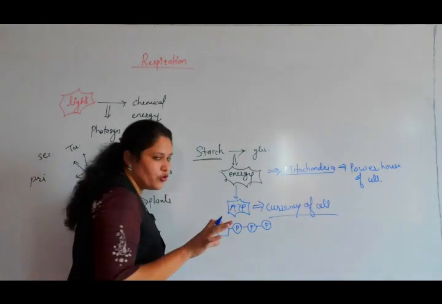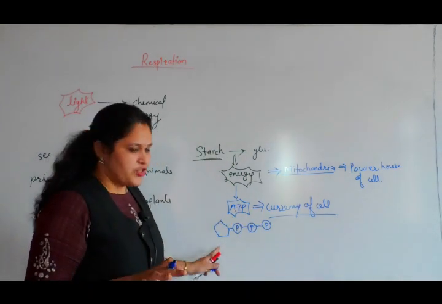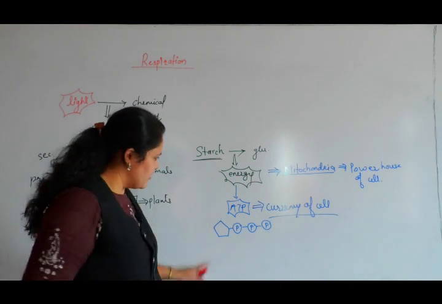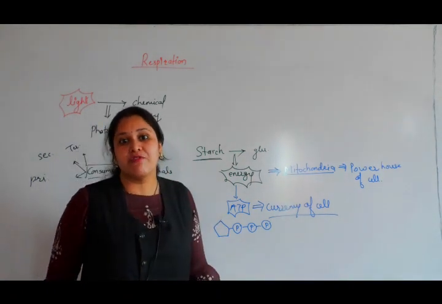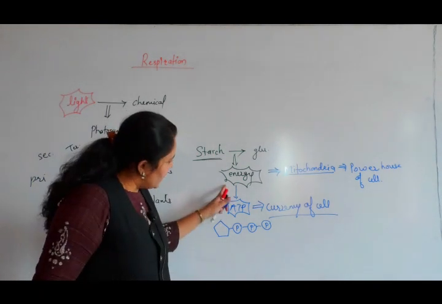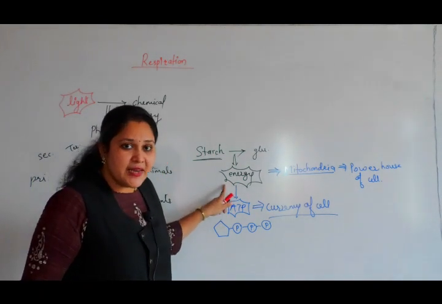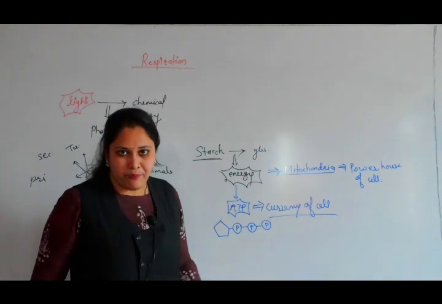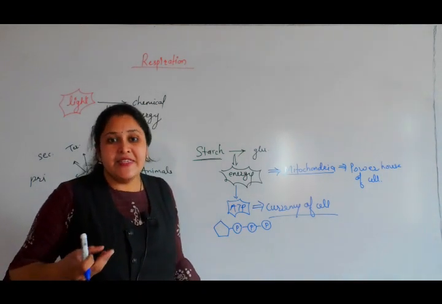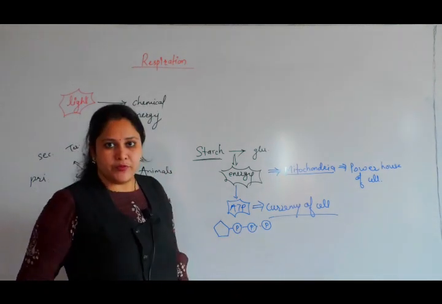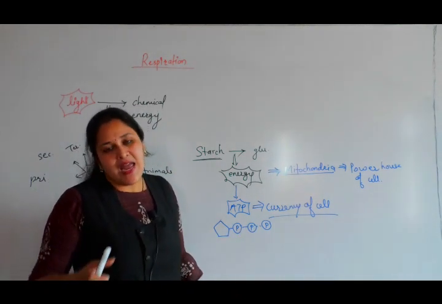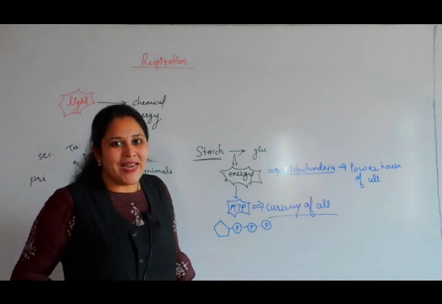Right now, don't emphasize much on the structure of ATP. Afterwards we will study it. But ATP has three high energy phosphate bonds. So the energy which is released is stored in this form. Whenever there is a need of energy by the cell, one bond is broken down, energy is released, and it is used for cellular activity.